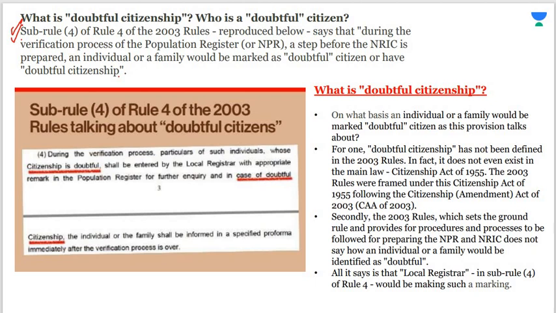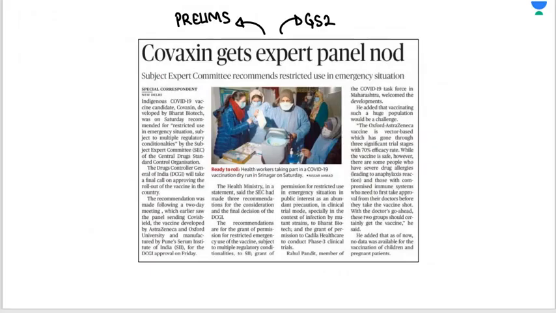Now the next question is, there are rules in 2003 rules which set the ground rule and provide for procedures and process to be followed for preparing NPR and NRIC. So the people who are out of the NPR list will be considered as doubtful citizens, right? So they will be considered doubtful voters, the people who are out of the list of NPR. Coming on to the next news, Covaxin gets expert panel nod. Here, this is important for prelims.